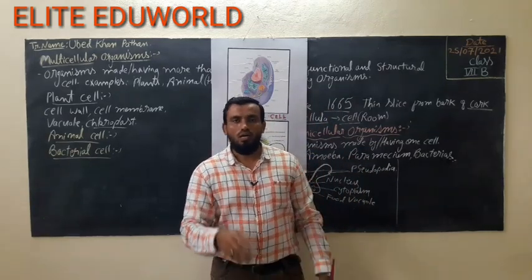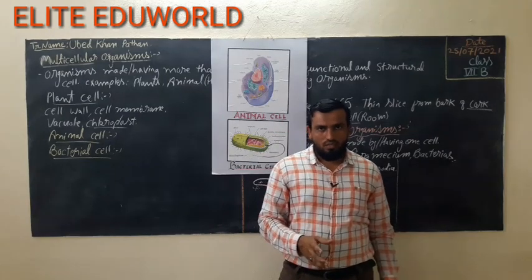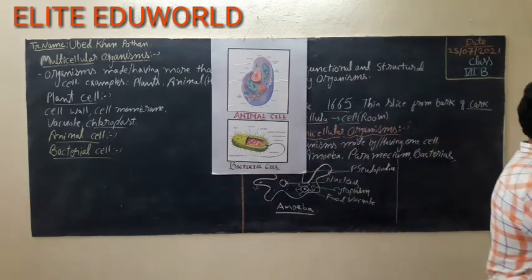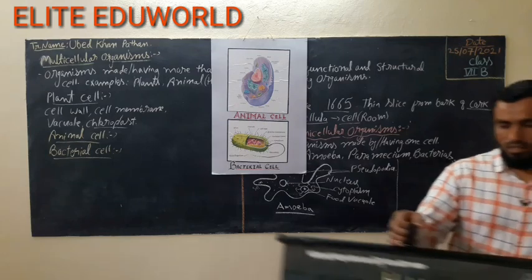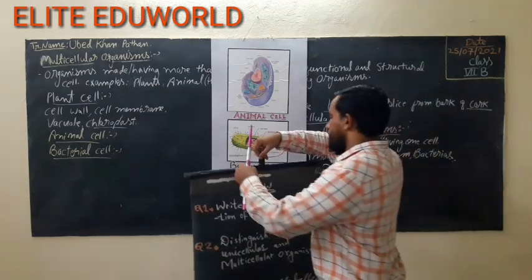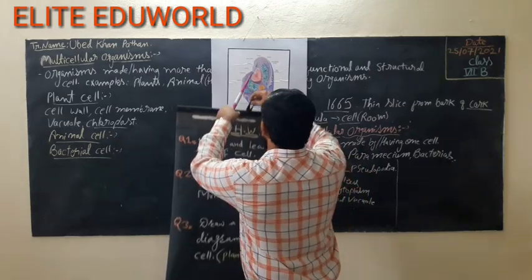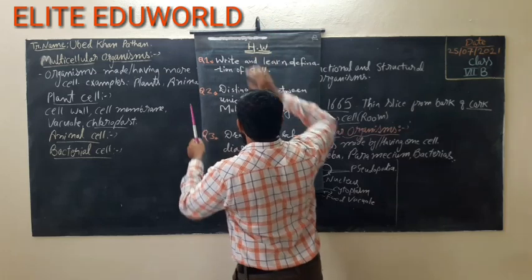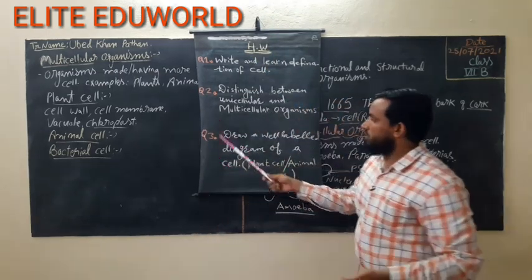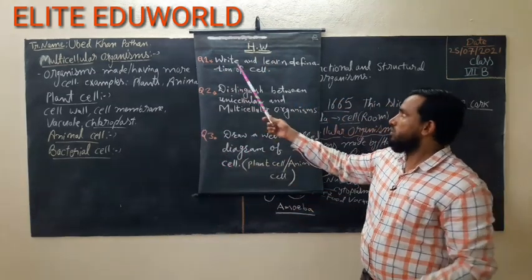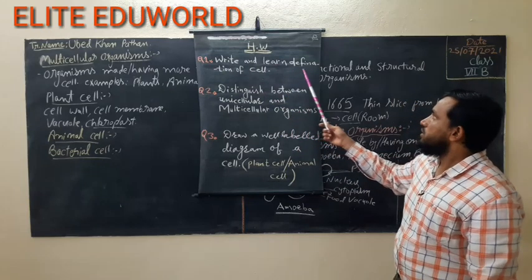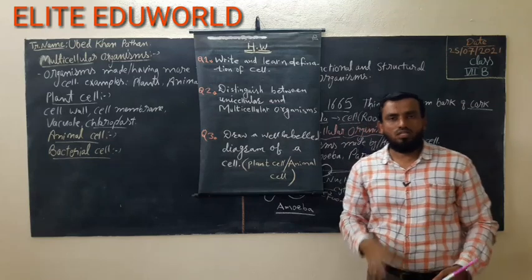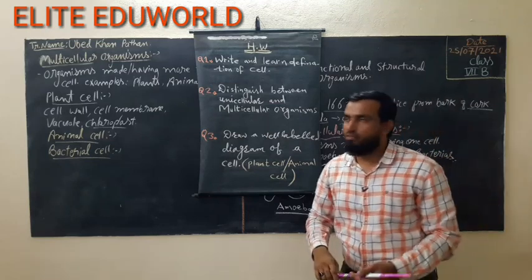Okay students, now it is time for homework. So I will give you some questions, you just have to write down these questions. Just see over here, these are some questions for your homework. Only 3 questions I am giving you. First question, write and learn the definition of the cell. The definition of the cell you have to write down as I have already given you.